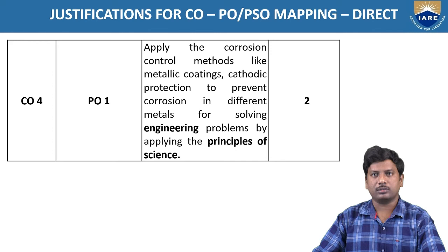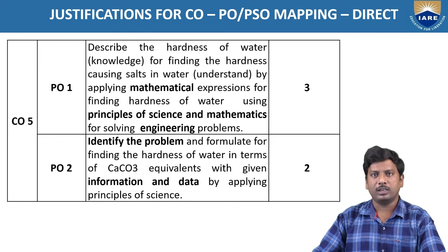CO4 matches with PO1, and the justification is: apply corrosion control methods like metallic coatings and cathodic protection to prevent corrosion in different metals for solving engineering problems by applying the principles of science. Key competencies 2. For CO5, it should match with PO1.